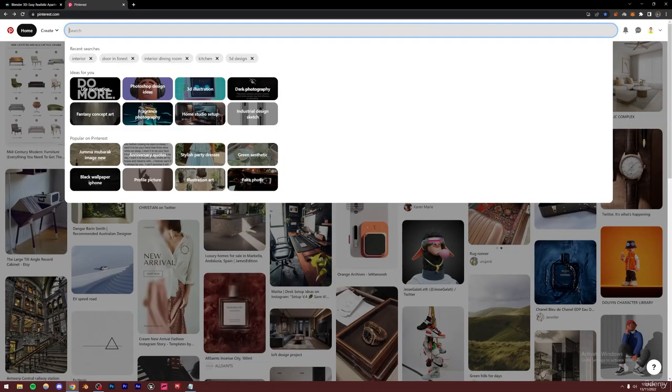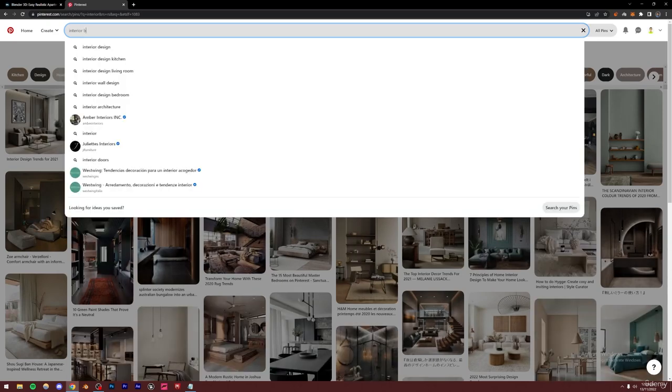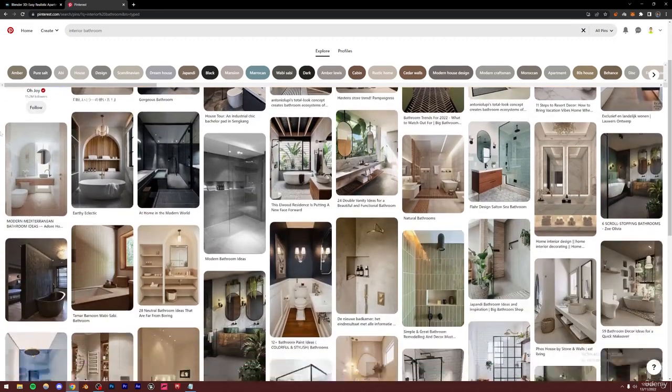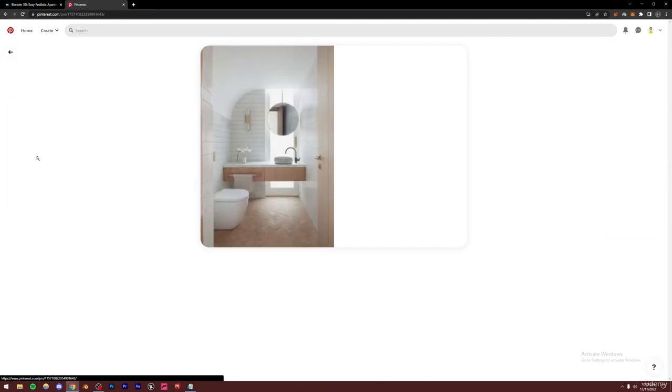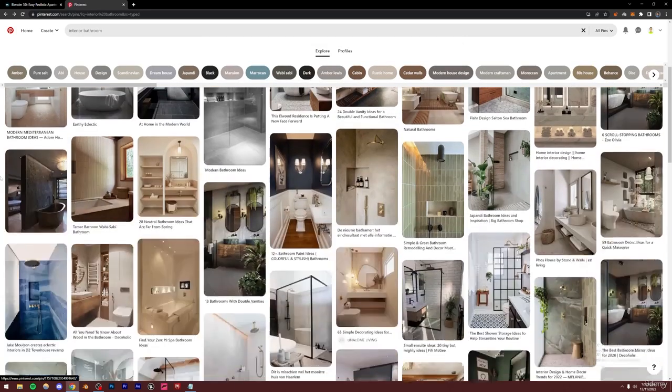Now obviously this is not related to interiors, but if you want to make, let's say, a bathroom interior, then you can just search interior bathroom, and you're gonna be presented with some really nice designs. This one is really simple. I love this one. So yeah, you can even take lighting ideas from this. For example, the light source is actually visible in your scene, which is something a lot of renders don't do. But you can do this inside of Blender or Unreal Engine, and you're gonna get a really nice result. So yeah, you can get a lot of ideas from here.